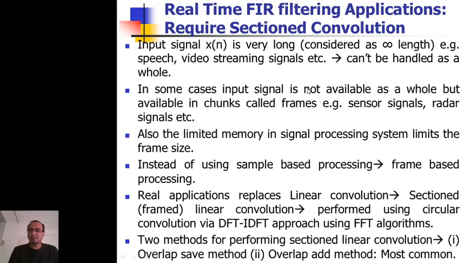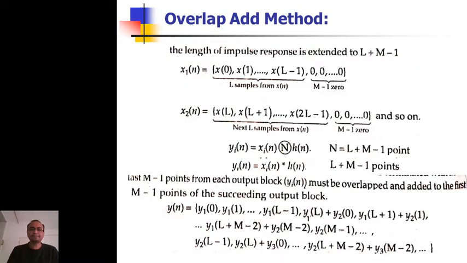But here the question was this: if the input is very long and we are not handling it as a whole, then we are doing section linear convolution, equivalently section circular convolution. There are two methods for performing section linear convolution. One is called the overlap save method and the second is called the overlap add method. The overlap add method is very common, and we illustrate it here at present.